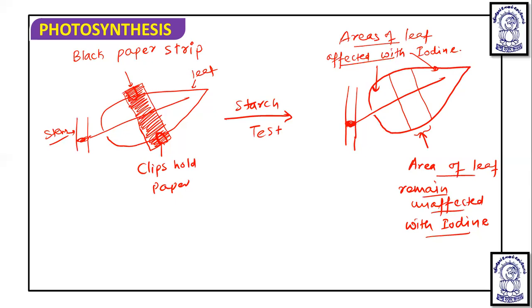Now, it was shown that this part of the leaf remains unaffected, whereas this part gets affected. So this gives a positive starch test, meaning here the starch was present, and this gives a negative starch test, meaning here starch was absent. So the area which was exposed to light and not covered by the black paper, which is greenish in color, is giving a positive starch test. But the area which was covered by the black paper is giving a negative starch test. It means the green part is involved in photosynthesis. Okay, so it was clear that photosynthesis occurred only in the green parts of the leaves in the presence of light from this experiment.